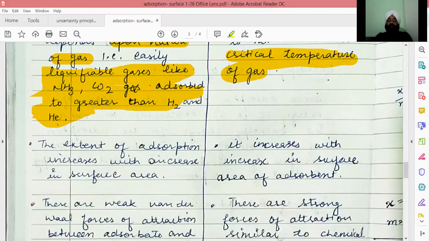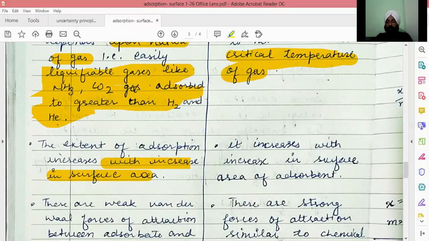Now the extent of adsorption increases with an increase in the surface area of the adsorbent. When we activate, meaning crush the solid surface, it increases its surface area, which means it exposes more area to the adsorbate molecules.